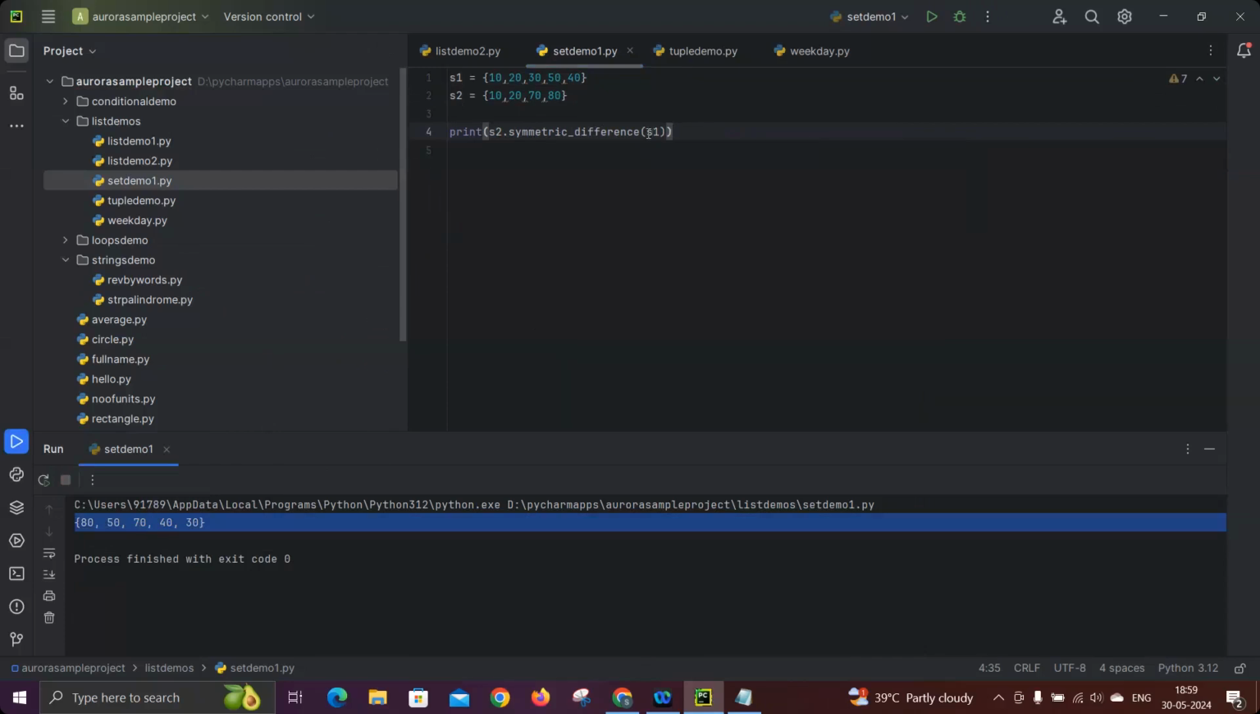And similarly, you can perform other operations too, as I mentioned. Let's take S1.add(100). So I'm writing print S1.